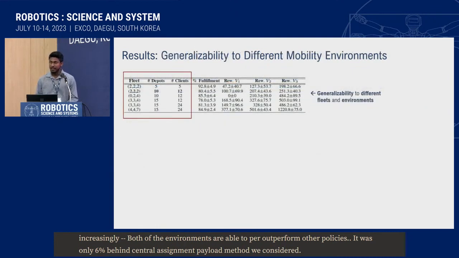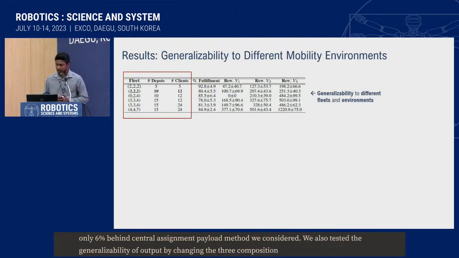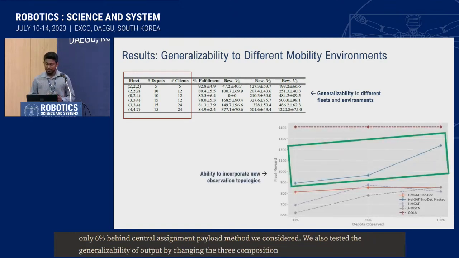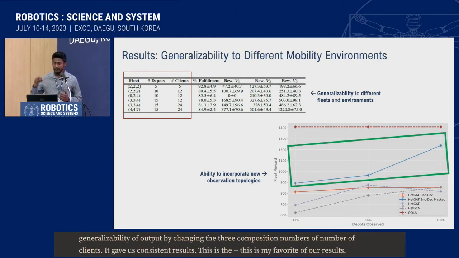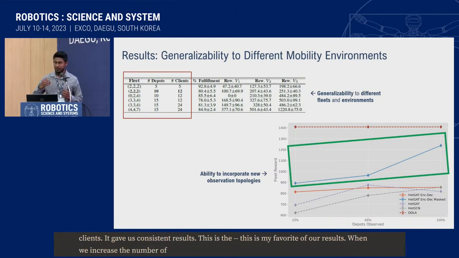We also tested the generalizability of our approach by changing the fleet composition, number of depots, and number of clients. Throughout the experiments, it gave us pretty consistent results. And this is my favorite of all of our results. When we increase the number of observable depot percentage, the attention encoder-decoder was able to absorb this information and increase the fleet revenue accordingly. For more results, I would like to invite you to our poster.